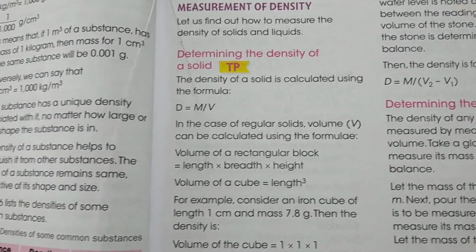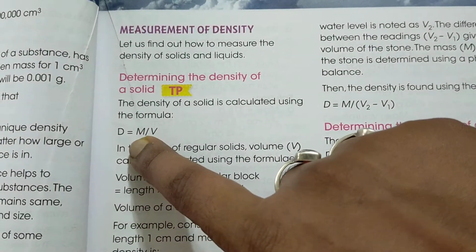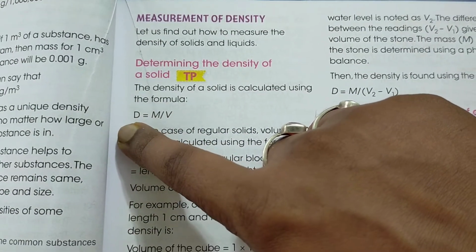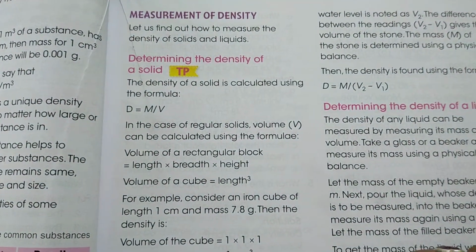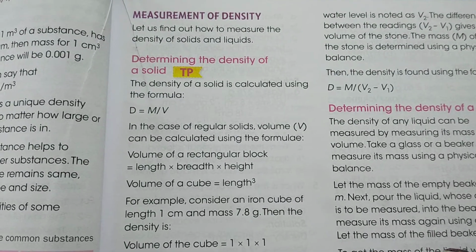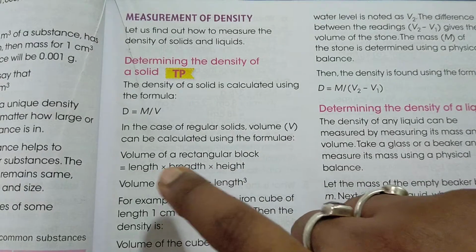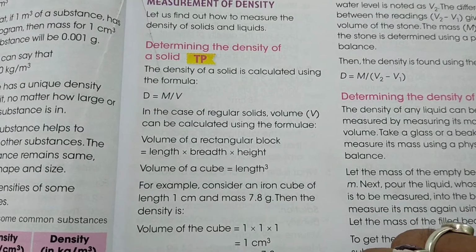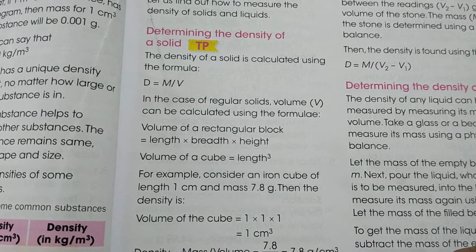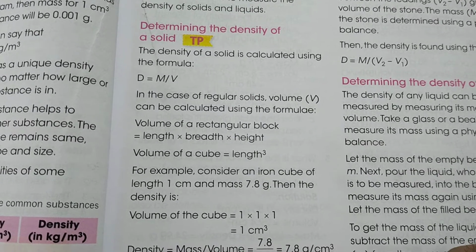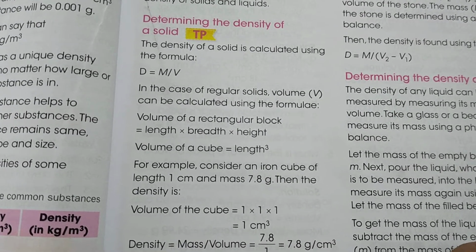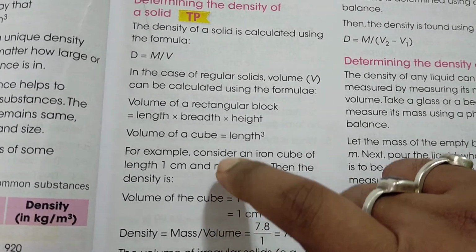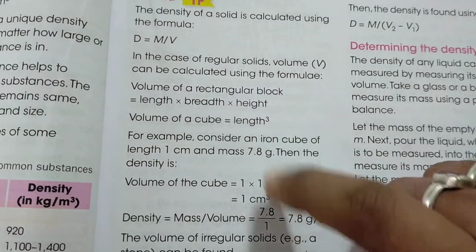Now to measure the density of a solid, we must know its mass and its volume. Once we know its mass and volume, we can easily calculate its density. For example, what is the volume of a cuboid? Cuboid means a rectangular block, so volume is length into breadth into height. We will find its volume from here and we will measure its mass by physical balance, that means beam balance. In the grocery shop, when you go to buy sugar or potato, they use the physical balance, that is beam balance. In the same way they calculate the mass and the volume, and if you divide, you will get the density.